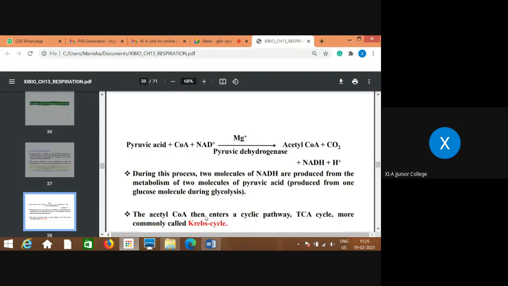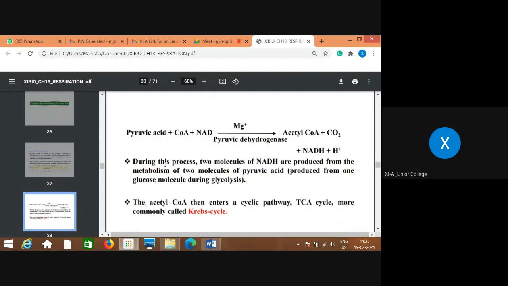We are not going to discuss the Krebs cycle, but remember this reaction: pyruvic acid reacts with coenzyme A and NAD, different types of coenzymes, in the presence of the pyruvic dehydrogenase enzyme. In the presence of this enzyme, the 3 carbon pyruvic acid gets converted into a 2 carbon compound, acetyl coenzyme A, with the release of CO2, that is, decarboxylation is taking place.